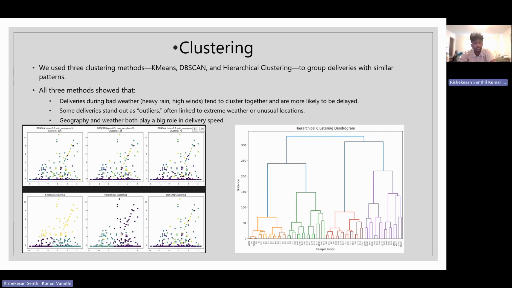In hot and humid weather, there was a delay of 7.5 minutes, which is about a 50% increase over clear days. And then in rainy and windy conditions, which was the most challenging, the average delay was double, about 12.3 minutes, confirming that rain and wind together create a worse scenario for delivery speed.